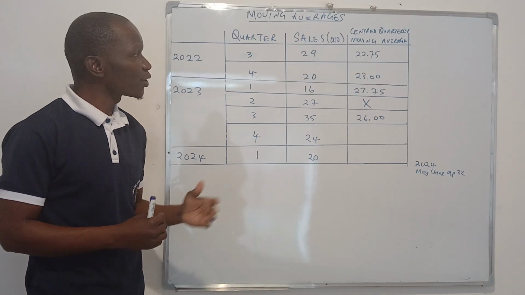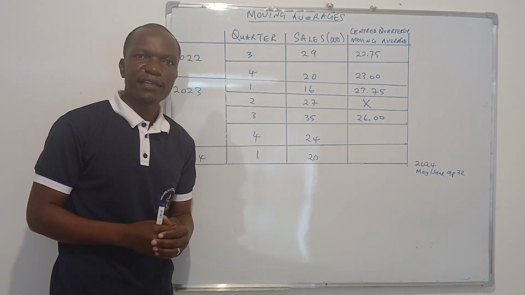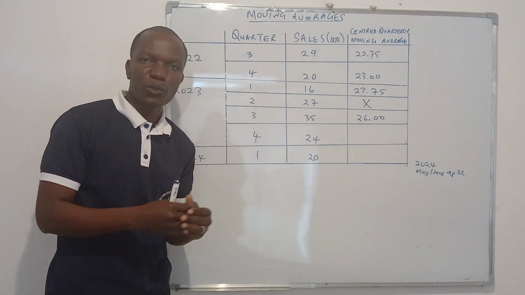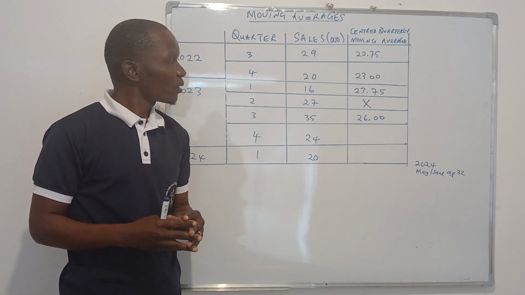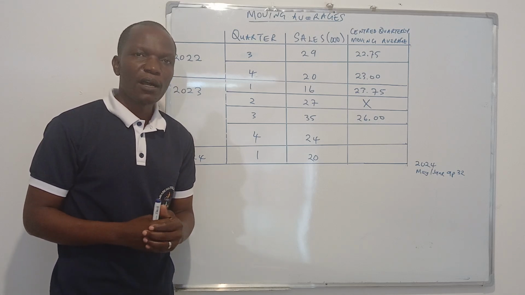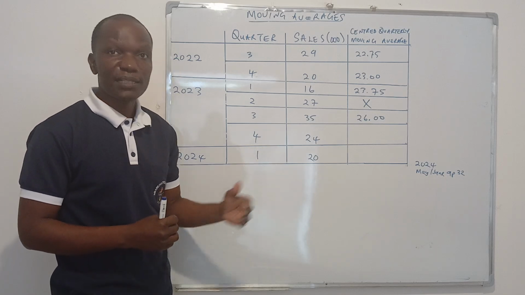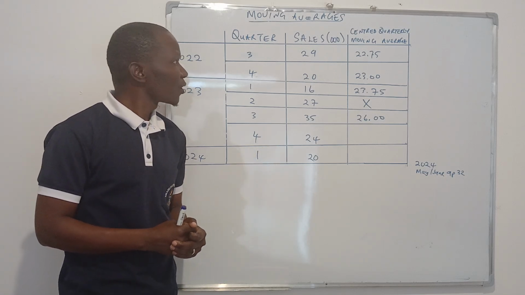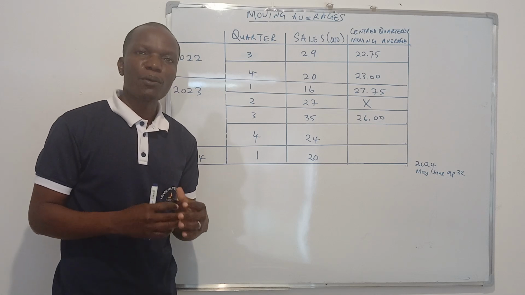So what are we required to know here? This one is a quantitative way of forecasting. There are qualitative methods of forecasting and there are also quantitative forecasting methods. This one is quantitative forecasting, which involves calculation of some aspects, and that's what I'm going to be explaining more about. So moving averages actually shows us 4 important things.